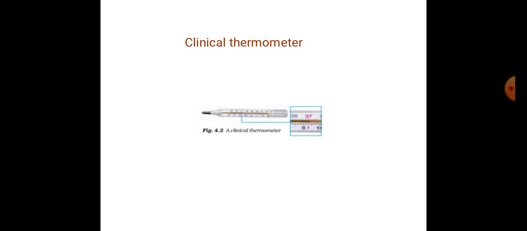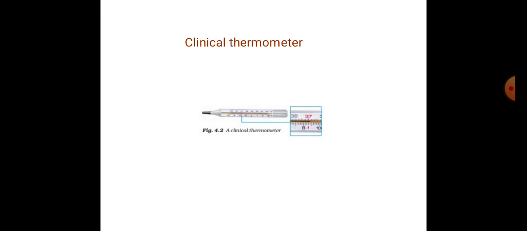The clinical thermometer has a range from 35 degrees Celsius, which is the lower fixed point, to 42 degrees Celsius, which is the upper fixed point, because the temperature of a human body never goes beyond these limits. The normal temperature of a human body is 37 degrees Celsius or 98.6 degrees Fahrenheit.